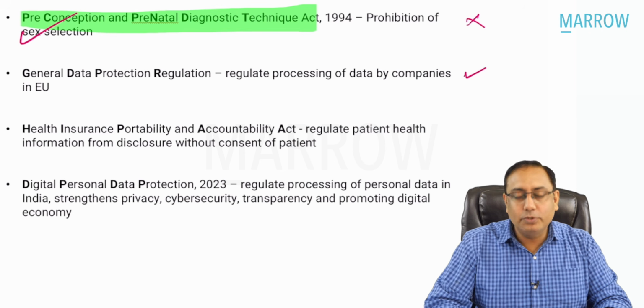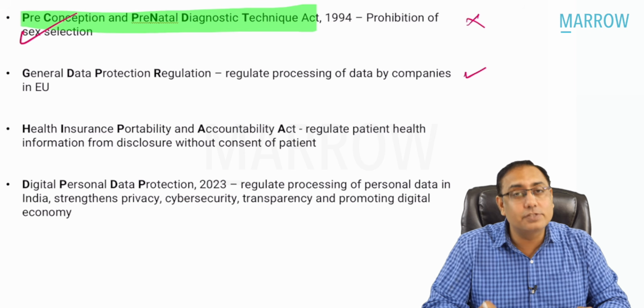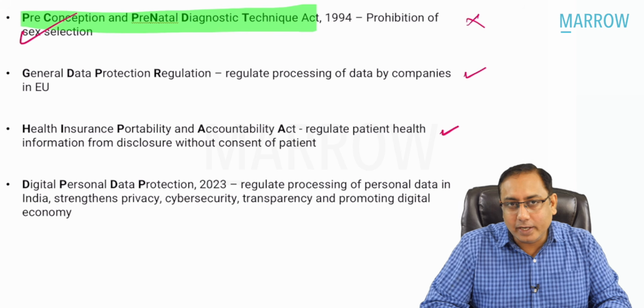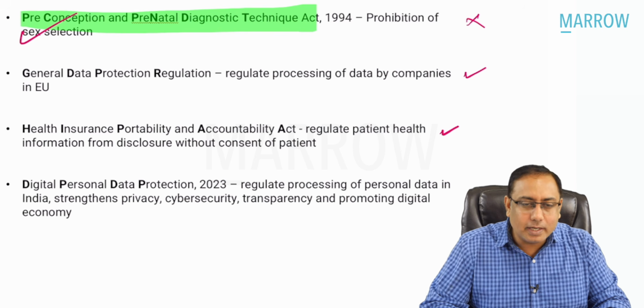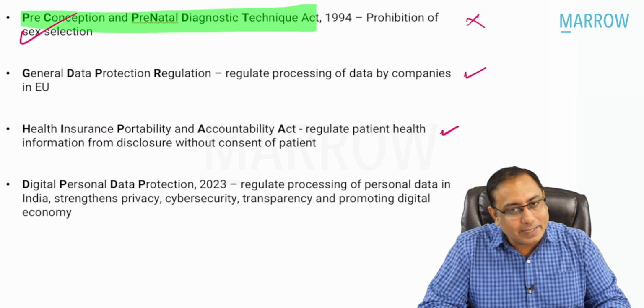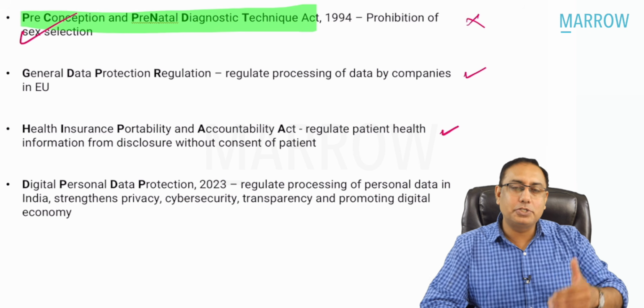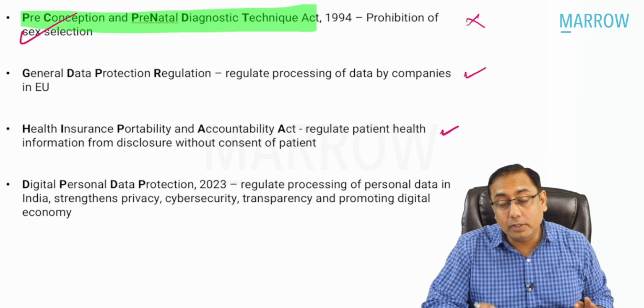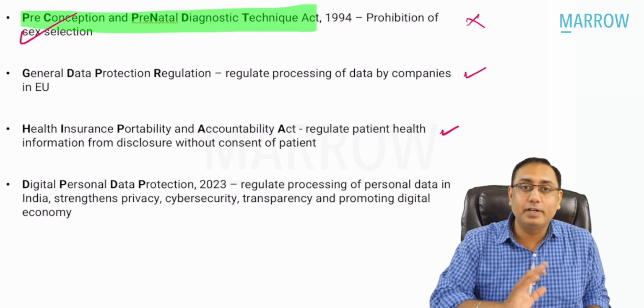GDPR, that is used in European Union. Yes, it is for the data security. And the HIPAA is used in United States, and most of North America is using it. Health Insurance Portability and Accountability Act. It is to regulate the patient information, usually talking about the medical records for the patient only. So yes, it is for data security.